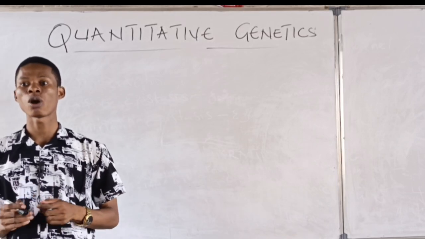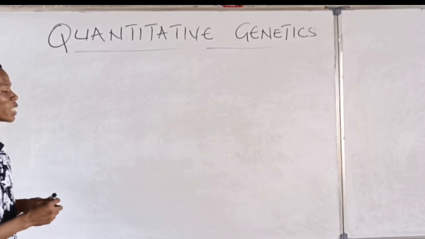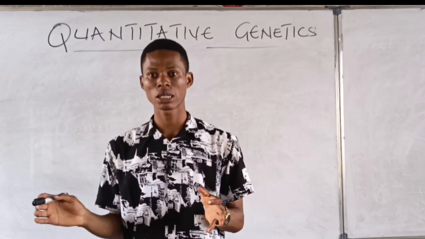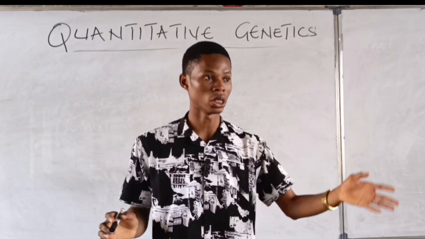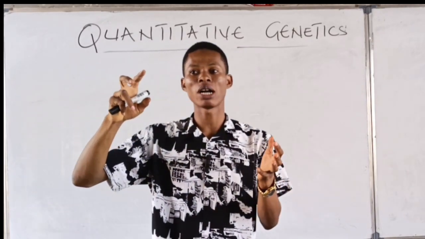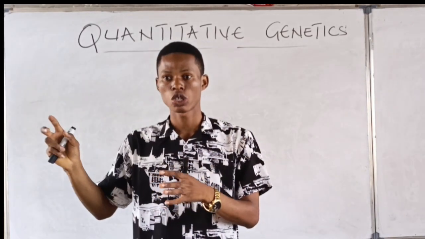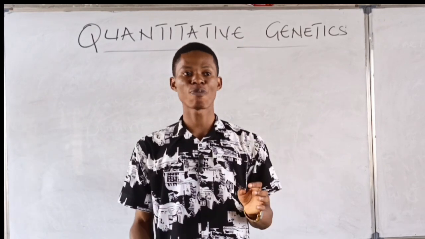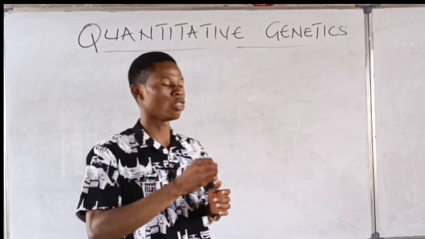Probability in genetics. Now, when we talk about probability, we are talking about chances, right? Chances of something occurring, is it not? In probability, we are making some predictions, and the rules, the principles of probability in genetics are: number one,